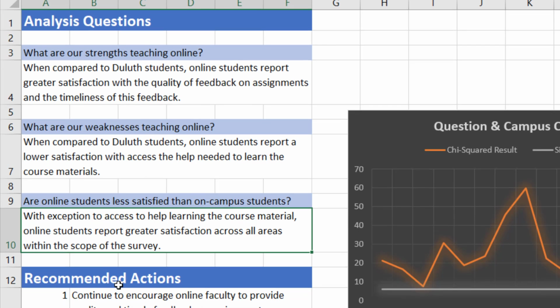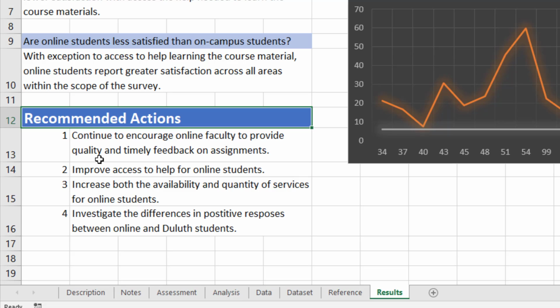And so then based on this, our recommended actions are, first, that we want to continue to encourage our online faculty to provide quality and timely feedback on assignments. This is a strength of our online education, and this can also perhaps be improved for our on-campus students.